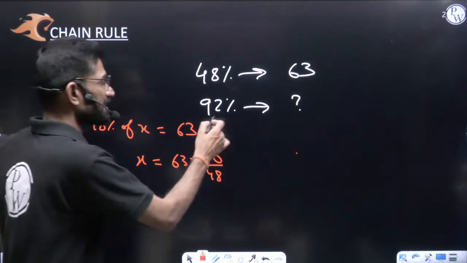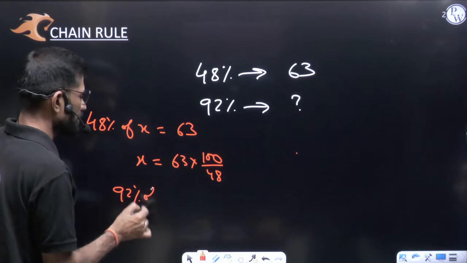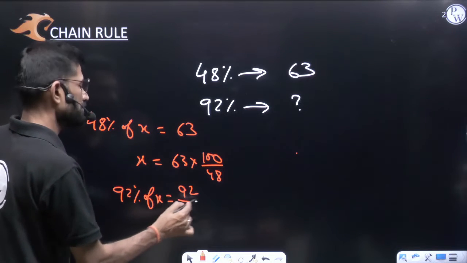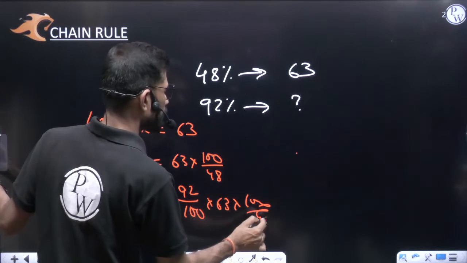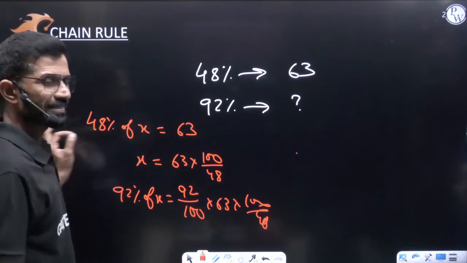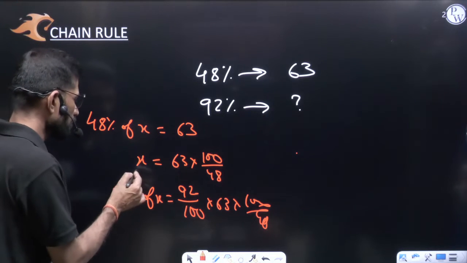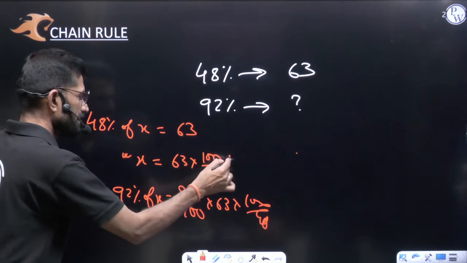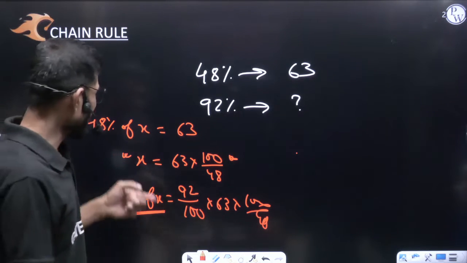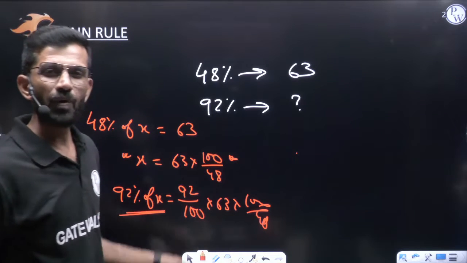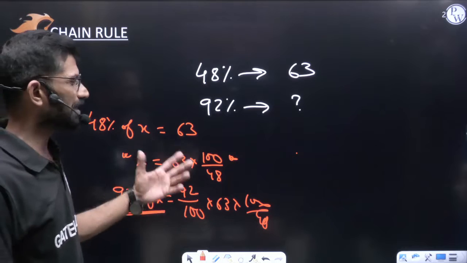Now they are asking 92% of the number. Again we multiply by 92% both sides and we write 92% of x is equal to 92 by 100 into 63 into 100 by 48. This is how we go about it. My dear friend, no doubt the process is correct, but let me tell you, here first we are finding out what is the number, then we are finding out 92% of the number. When they are not asking you what is the number, why waste our time in finding out the number? Then how does the chain rule solve this?